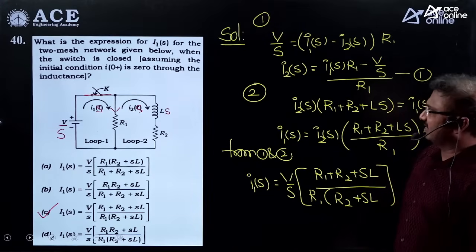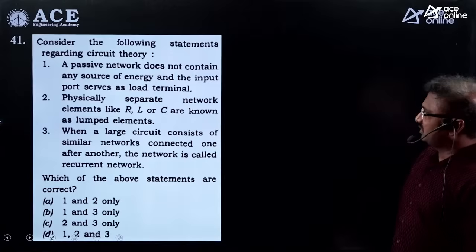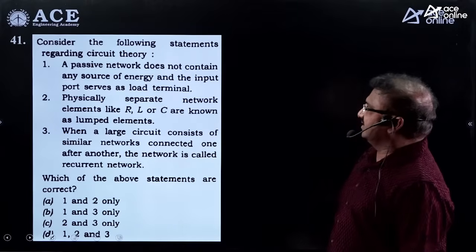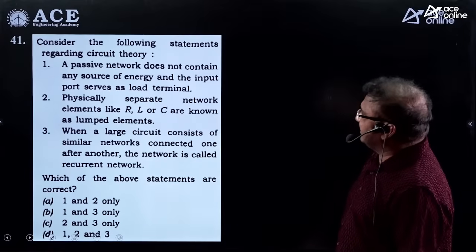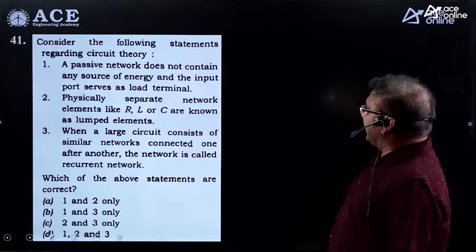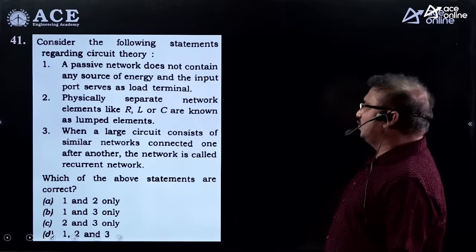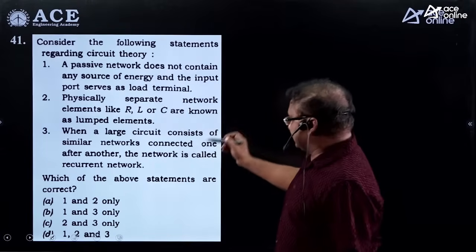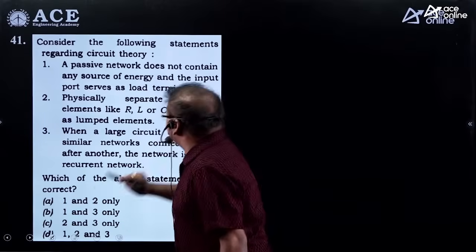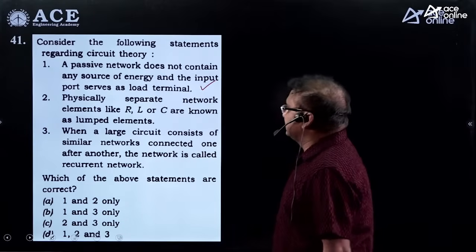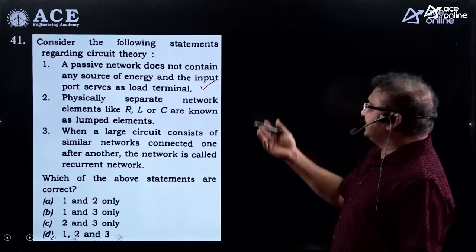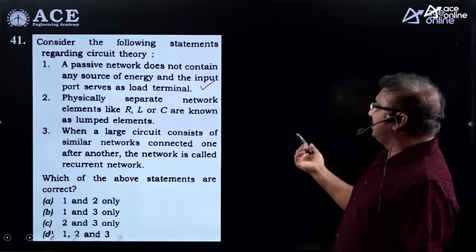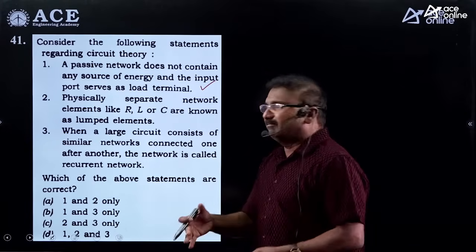Okay. Let us see the next example, guys. Now this is also a theory question. Consider the following statements regarding circuit theory. A passive network does not contain any source of energy and the input port serves as the load terminal. This is correct. As per that, any passive network should not have an active element. And coming to the next, the physically separate network elements like R, L and C are known as lumped elements.